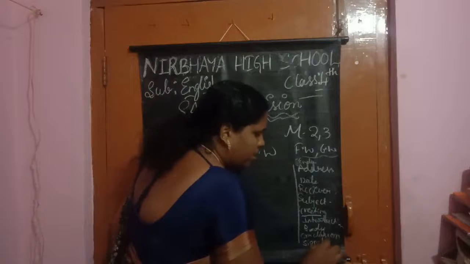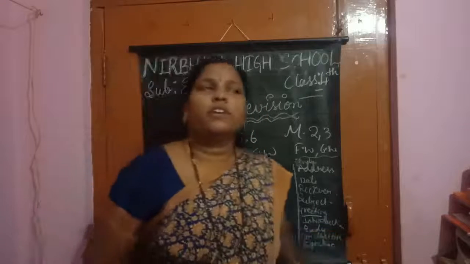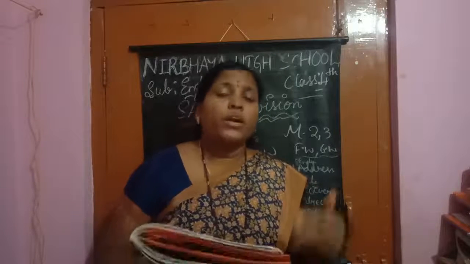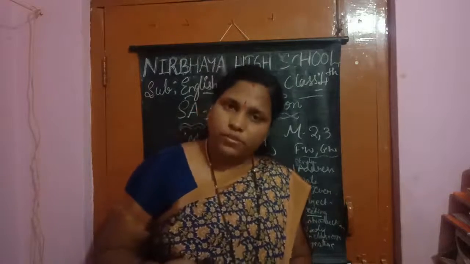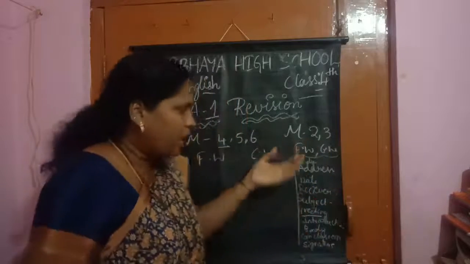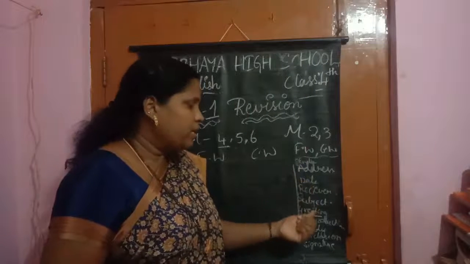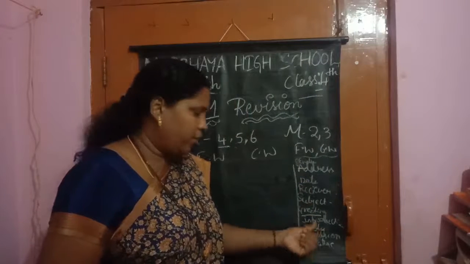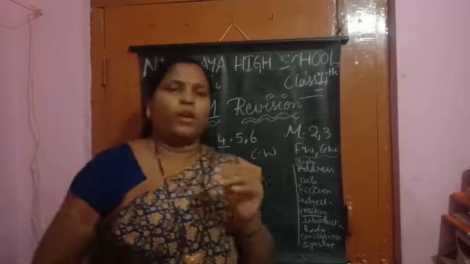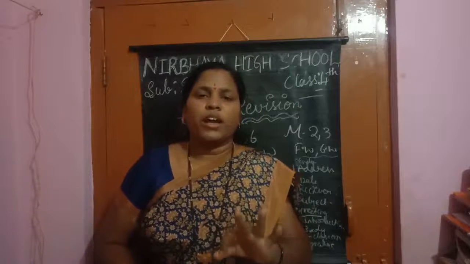In the signature, with love we write in the friendly letter. Here we should not write 'friend with love'. We should write yours sincerely, yours obediently, yours faithfully. Okay, children, right? And after that, your name. These are the parts of a letter: sender's address, date, receiver's address, subject, greeting, introduction, body, conclusion, signature. In every letter, whatever letter it may be, 3 paragraphs should be there.